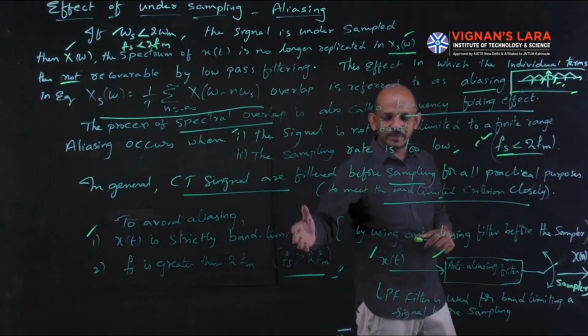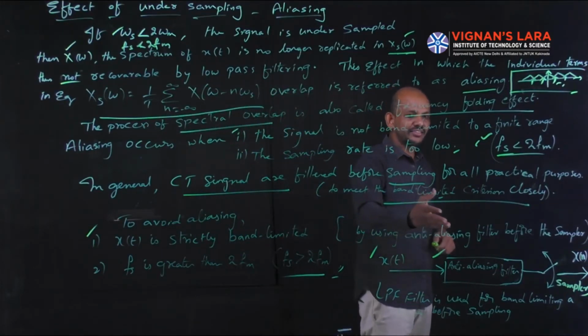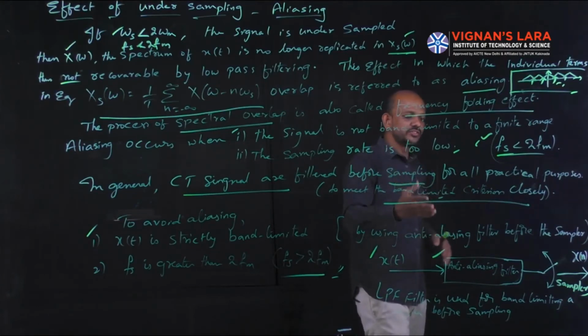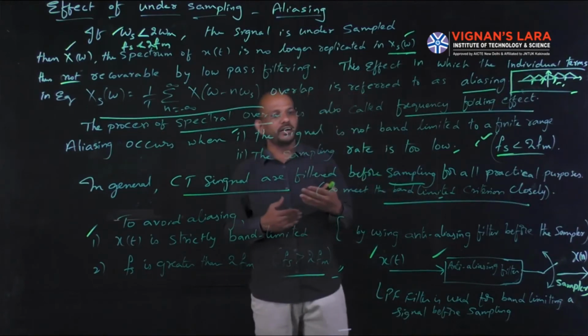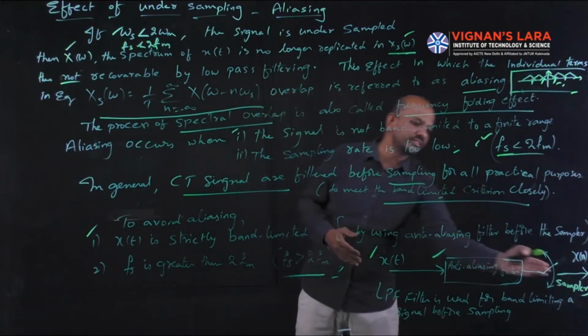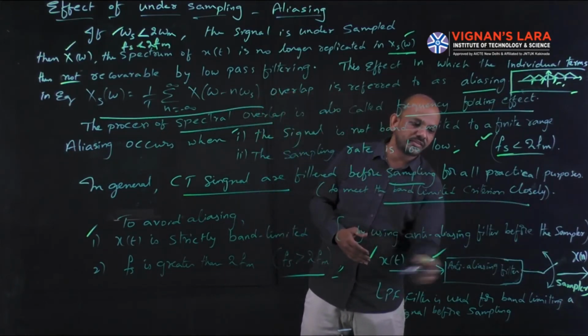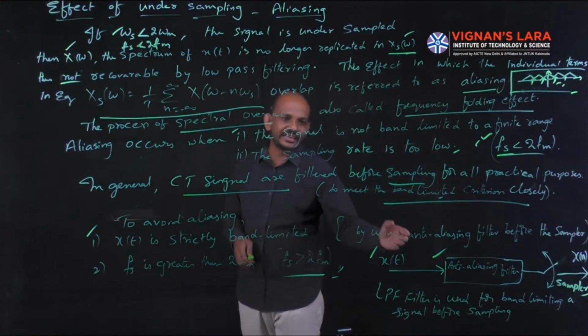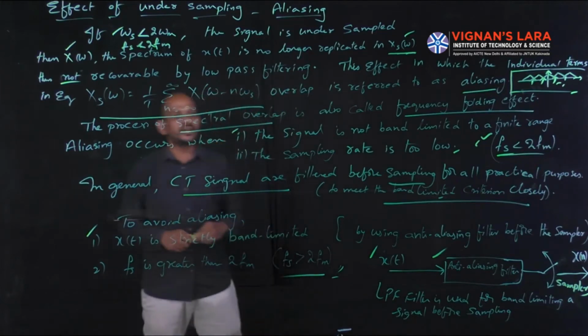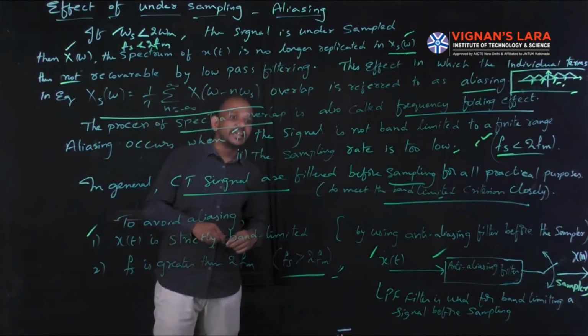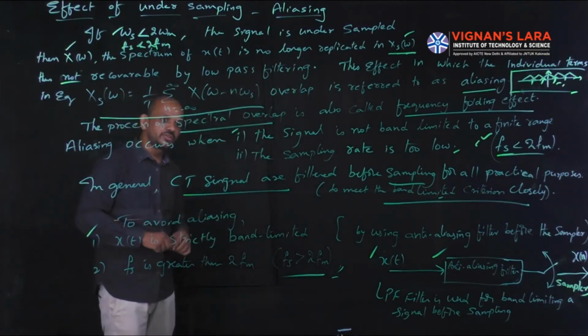So to strictly band limit the signal, we use an anti-aliasing filter. That is, a low pass filter is used for band limiting the signal before the sampler. After band limiting, we give that signal to the sampler. Simply, the signal x of t is given to a low pass filter, nothing but the anti-aliasing filter, and the output of that is given to a sampler. Then we can avoid the aliasing. So this is the complete explanation about aliasing.